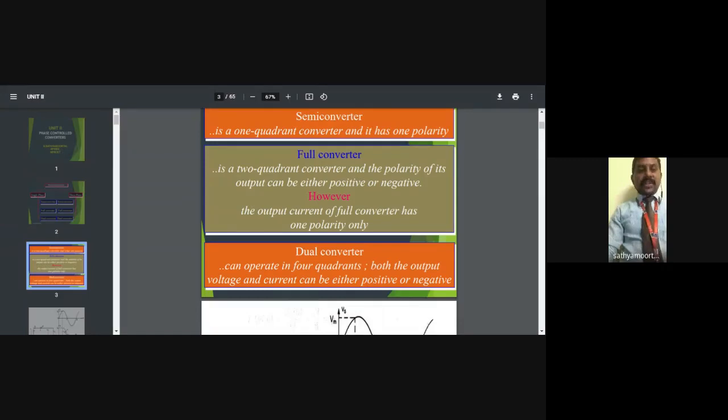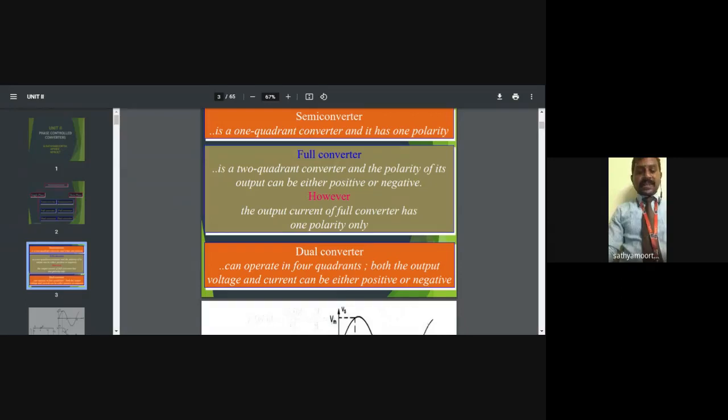The dual converter can operate in four quadrants. Both the output voltage and current can be positive and negative. So we use a four quadrant graph. In the first quadrant, voltage and current are positive, so we get positive power. In the second quadrant, the current is positive and the voltage is negative, so the power is negative.